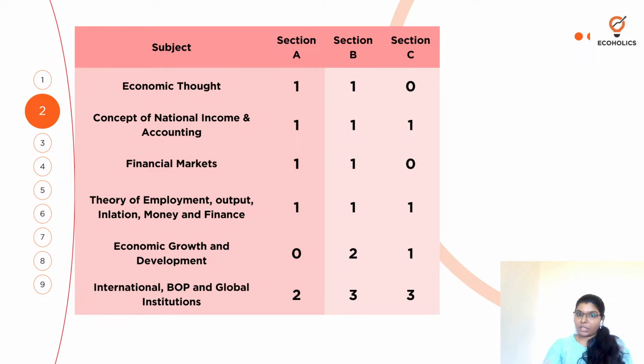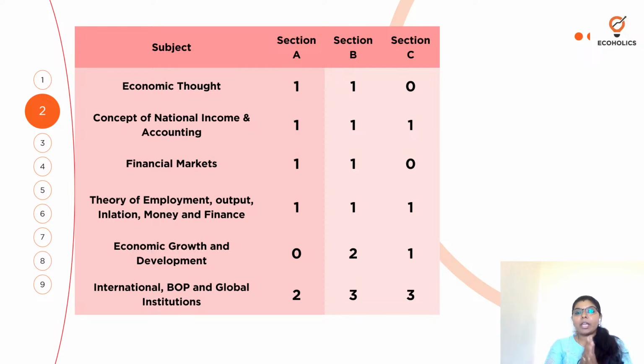So you need to be good with all the subjects, but especially when it comes to international, if it is a strong suit, right, international BOP and global institutions, then that is going to be more advantageous for people who had done international really well, because उसमें से if you look at it, 8 questions. So section A में 2, section B में 3, and section C में 3. So that is definitely going to be very helpful for the people who are good at international, right?